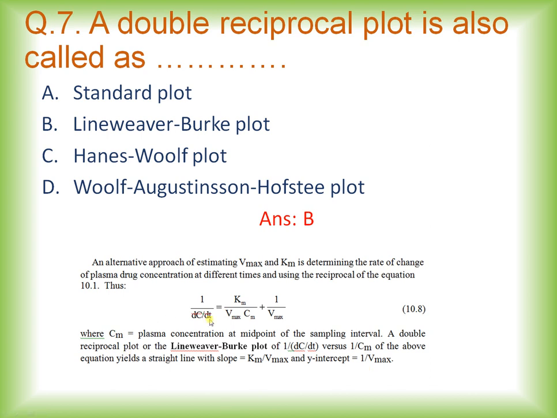So the point which we should know is that the double reciprocal plot is also called the Lineweaver-Burk plot, and it is an alternative approach for estimation of Vmax and Km.